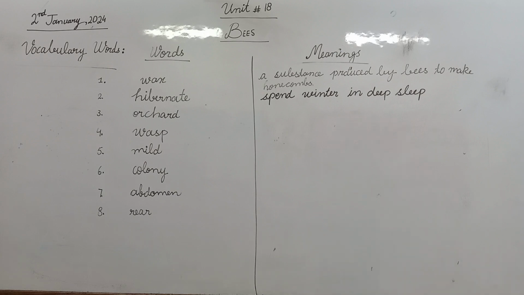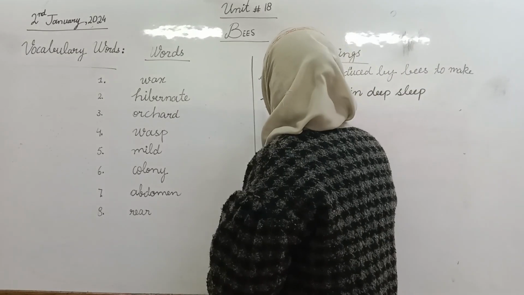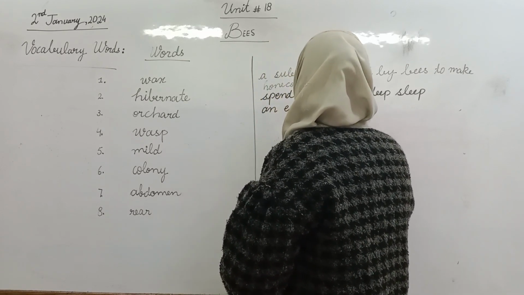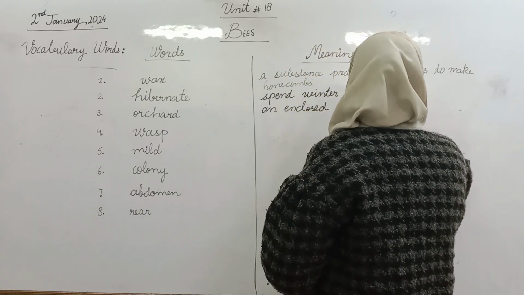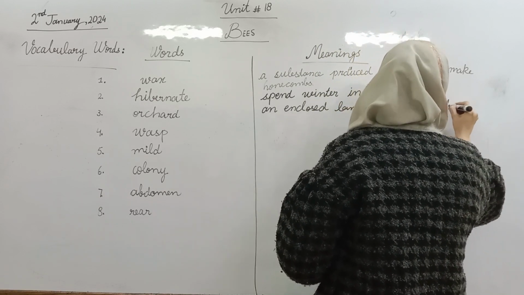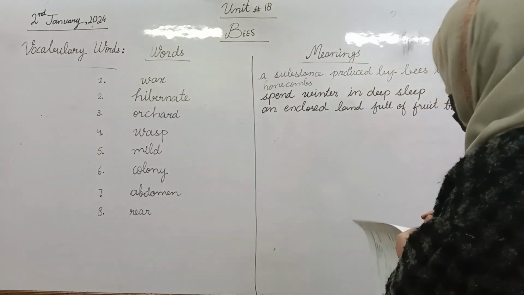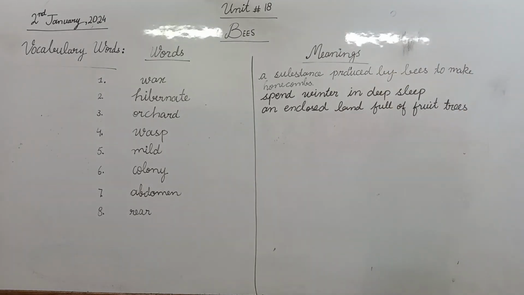Okay, what is the meaning of orchard now? Yes, find its meaning. Yes. Its meaning is an enclosed land full of fruit trees. Yes, orchard is somehow like a garden, and generally commonly we use orchard and garden in the same way, but there is some difference between them that we will discuss during the reading.